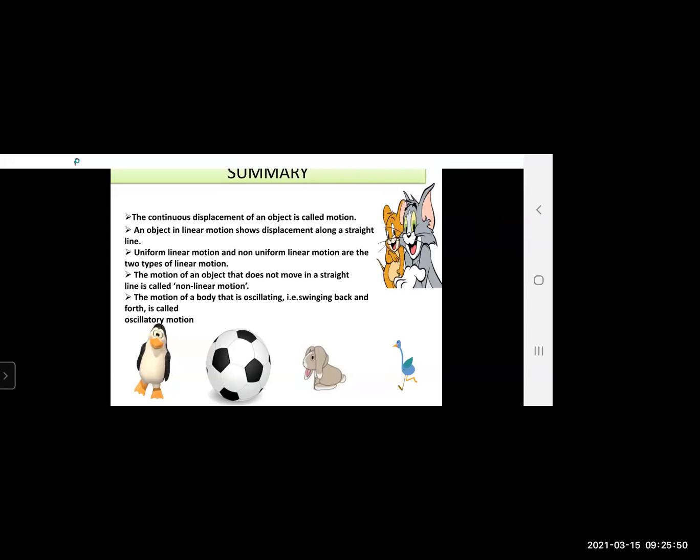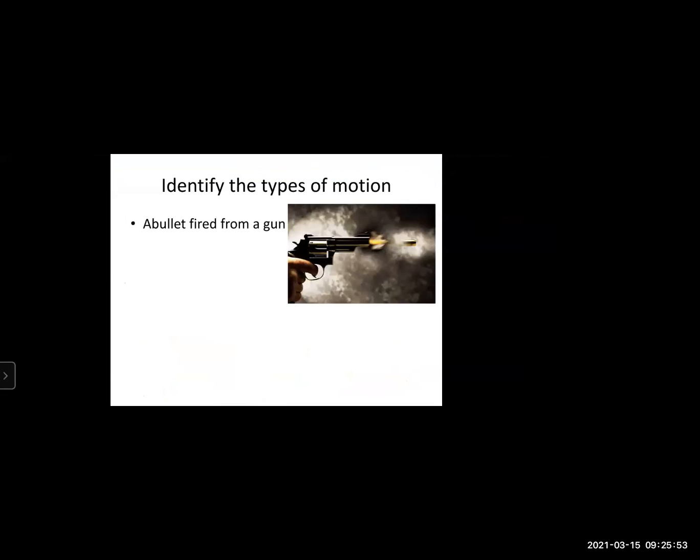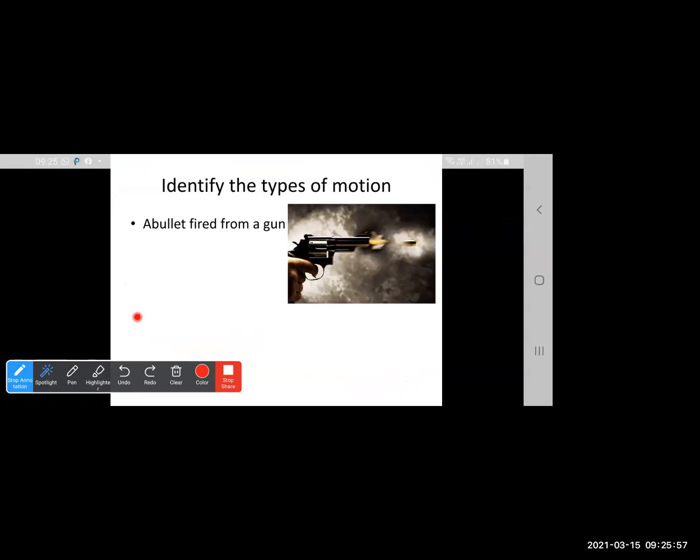Okay, now we'll start with the question answer session. See the first question. Identify the types of motion. A bullet fired from a gun.